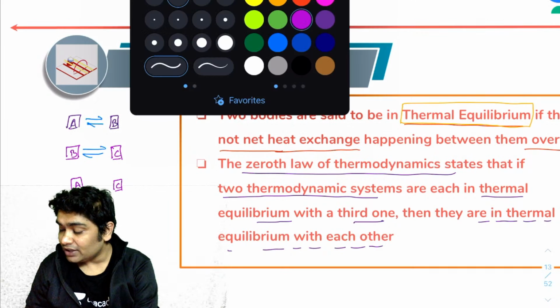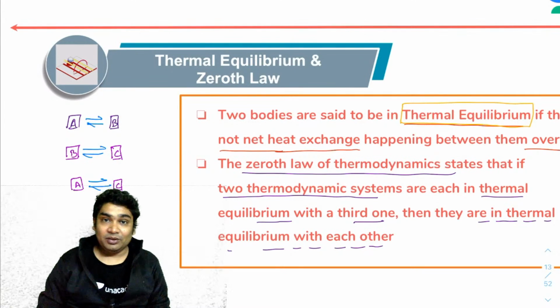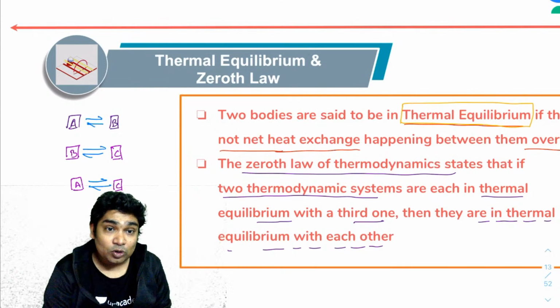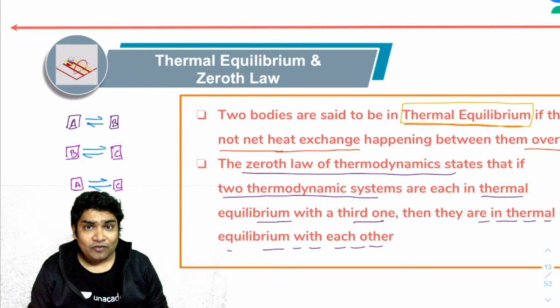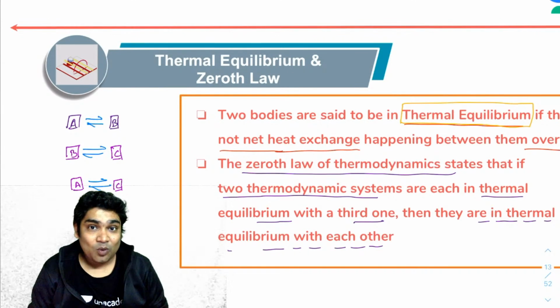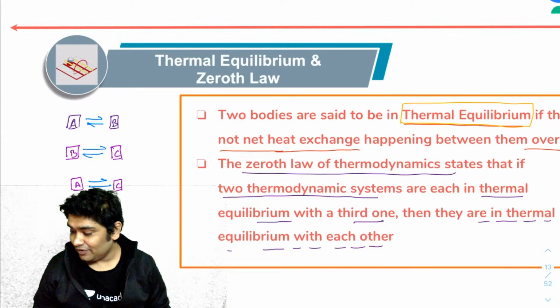Okay, so if you notice that body A is in thermal equilibrium with B and B is in thermal equilibrium with C, then C and A will also be in equilibrium. Now, is it not obvious? So why is there a need to call this a law? Why did we have to call this a law? In fact, what you will notice is that this is the zeroth law.